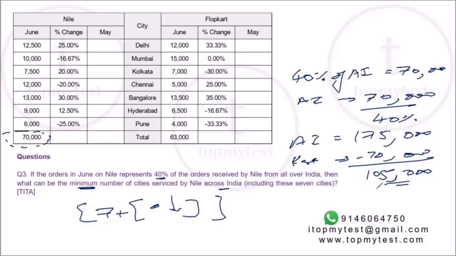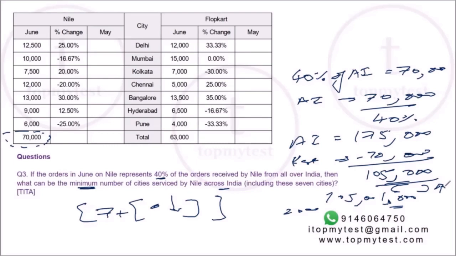How will I minimize this value? So, for example, if 1,000 orders come from one city on an average, you will have 105 more cities. If 2000 orders come from each city, you will have 52 and a half more cities. It will be 53 more cities. So if I increase the denominator, what will be the denominator? Average number of orders per city. If I increase the denominator, the number of cities will drop. So I need to increase this denominator as high as possible.